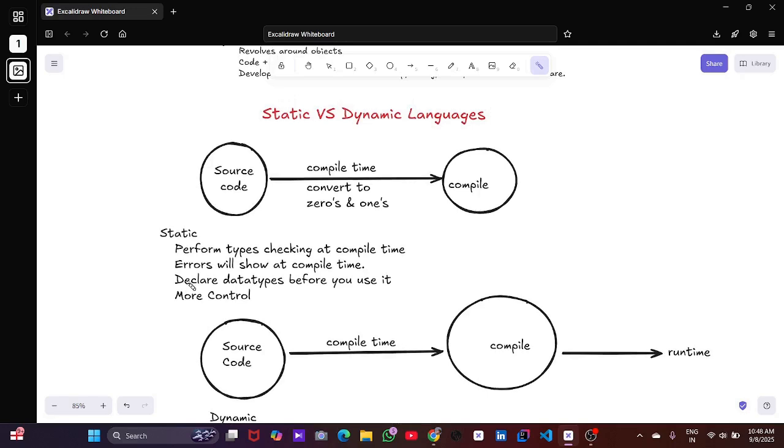Static is fixed and does not change while running. Things are known when the program starts, at compile time. Static typing means the type of a variable is decided before the program runs, as in Java, C, C++. Static memory is decided before running. A static method or variable belongs to the class, not the object.